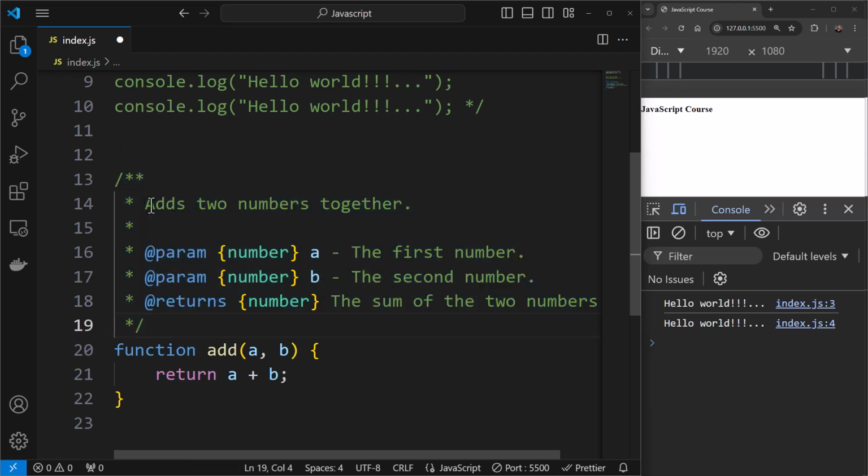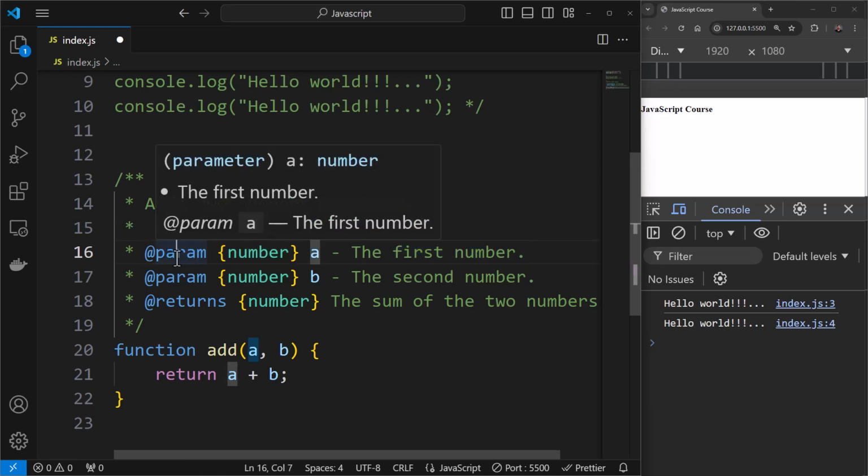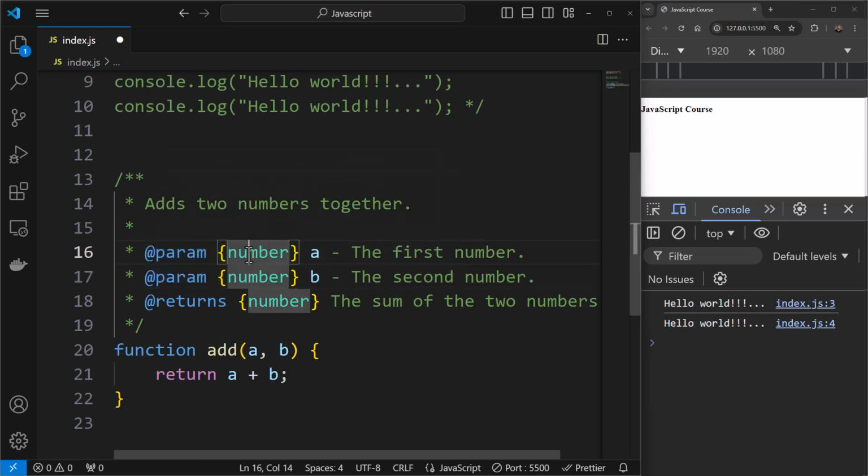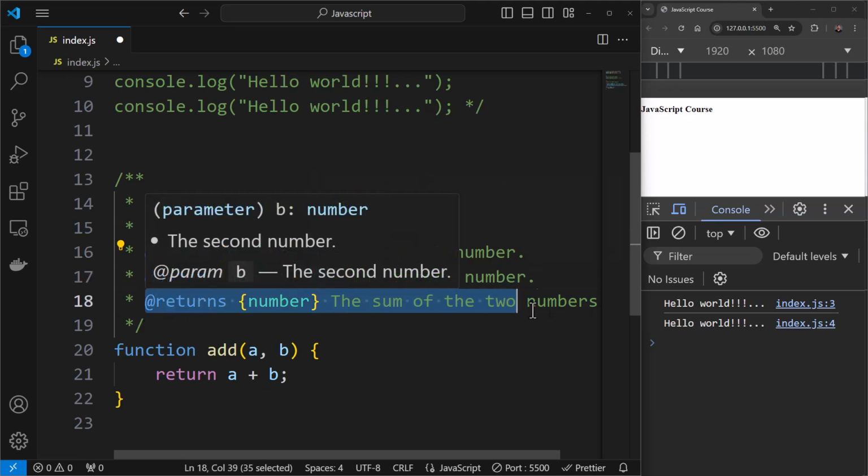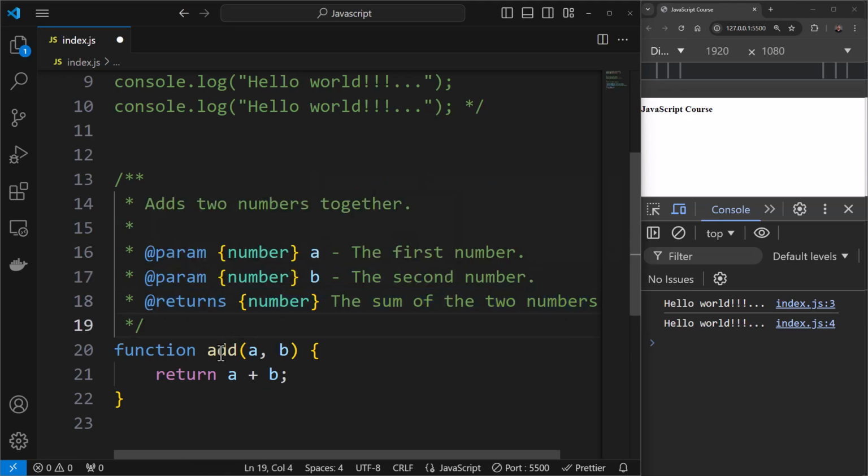What this function does essentially is it adds two numbers, and I've also specified the parameters. So I'm making use of @param annotation over here. Annotation is something that starts with @. So that is what annotation is, and I'm specifying that this is a number and the name is A and this is the first number, and again I'm describing the second parameter and then what is the return type of this function.